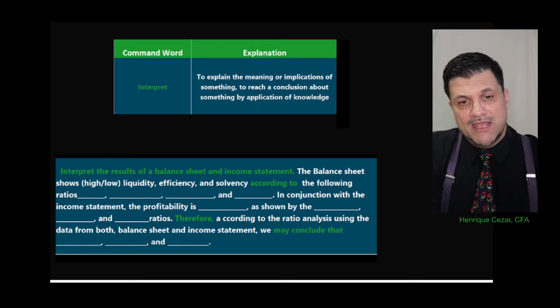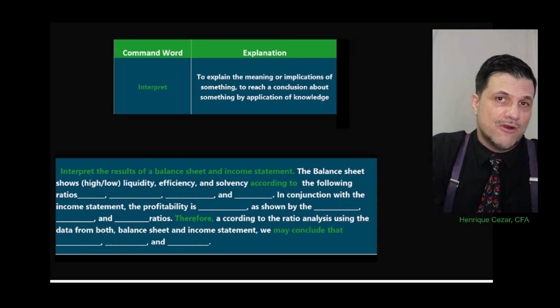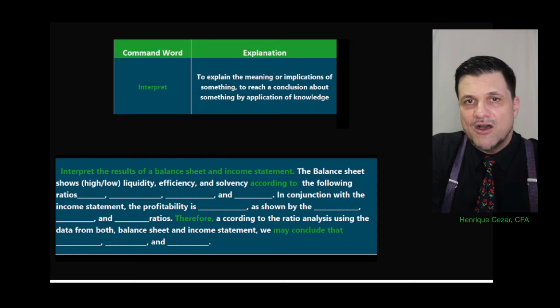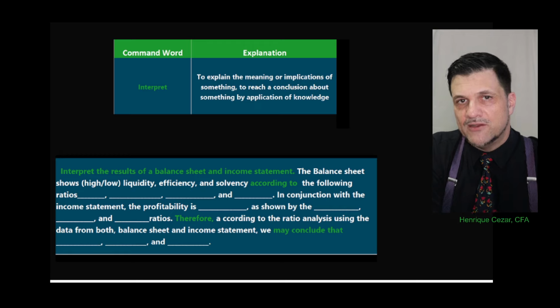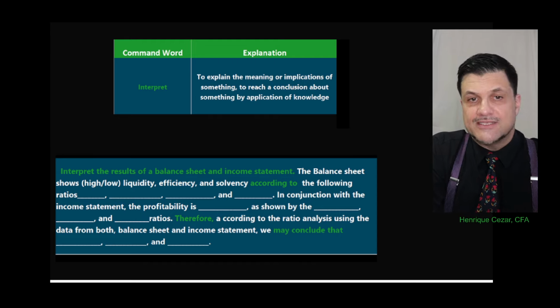So make sure that you have: we may conclude that. Therefore, we can conclude that. Based on the facts stated above, the obvious conclusion will be, or the correct conclusion is. Make sure that the word conclusion is present in your interpretation. Period.